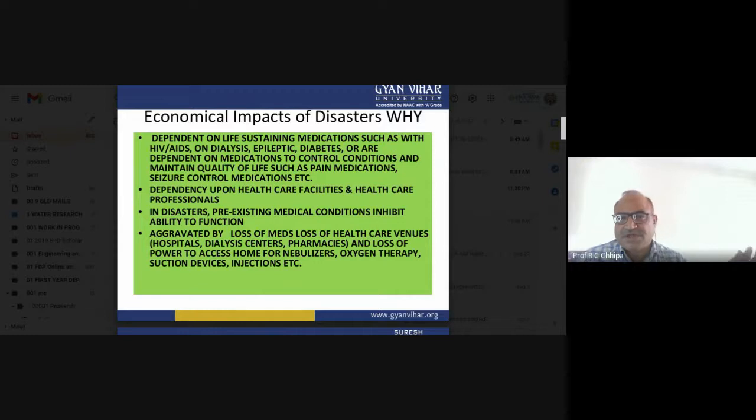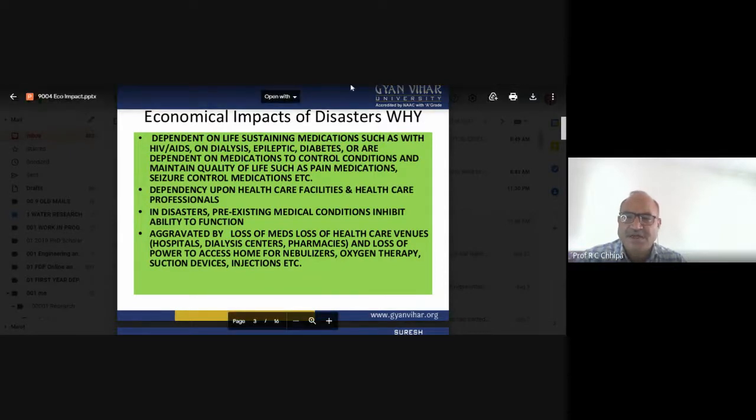So these are medical conditions that inhibit the ability to function. Then they have loss of healthcare providers, the hospitals, the dialysis centers, the pharmacies, and loss of power to access home nebulizers and oxygen therapy. So definitely medication itself is required during the disaster and after the disaster.